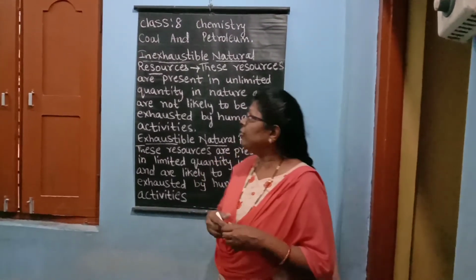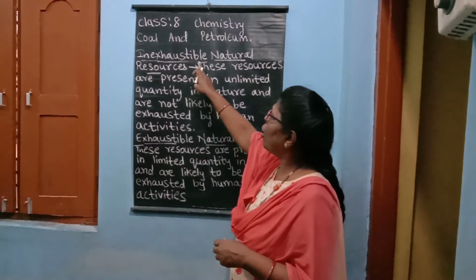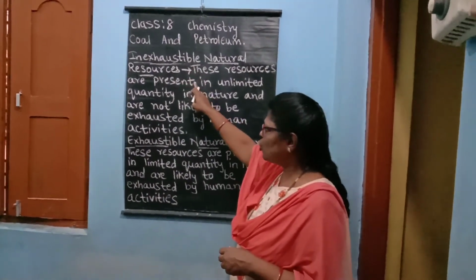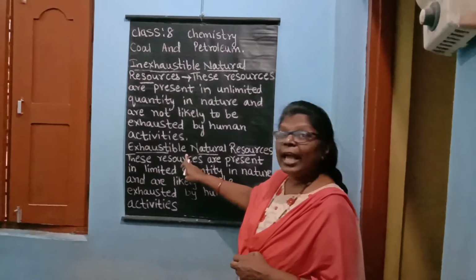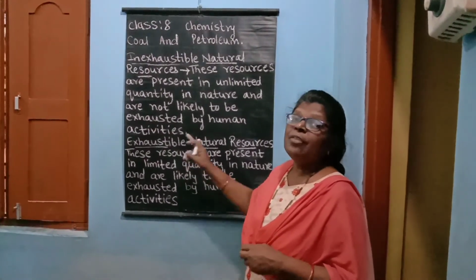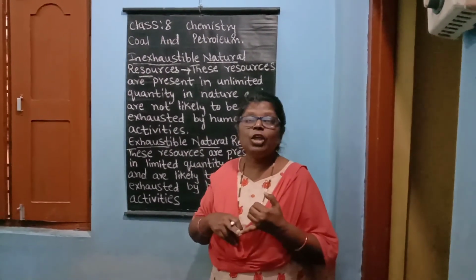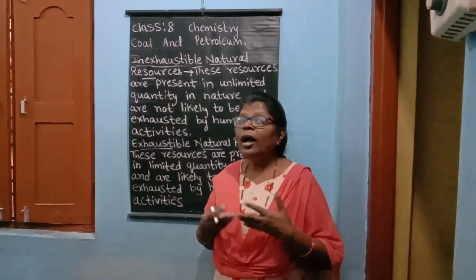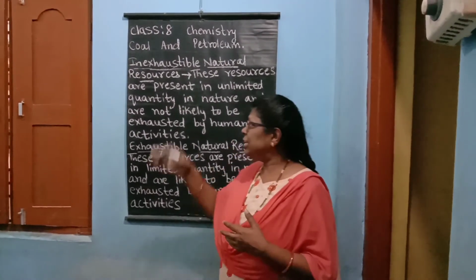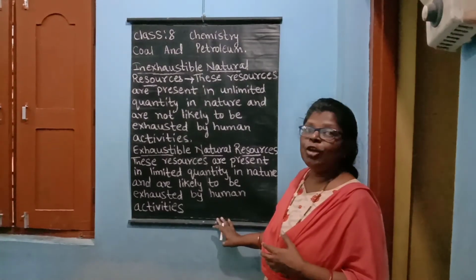So today what we have discussed, children? We have discussed inexhaustible natural resources. We have discussed exhaustible natural resources. We have discussed the characteristics of coal and the types of coal. So children, please note down these points in your notebook.